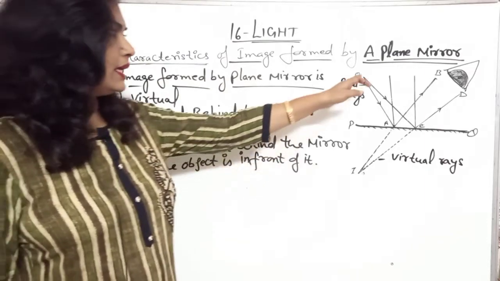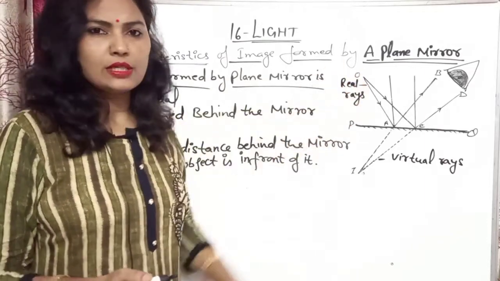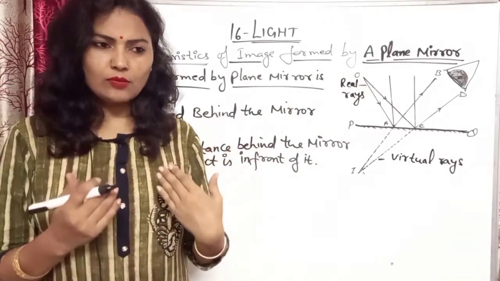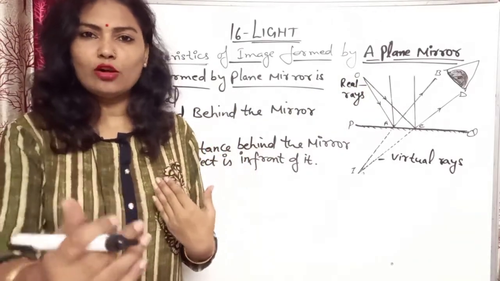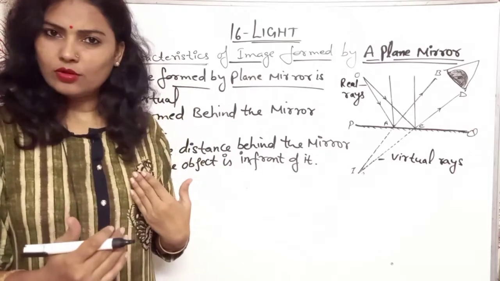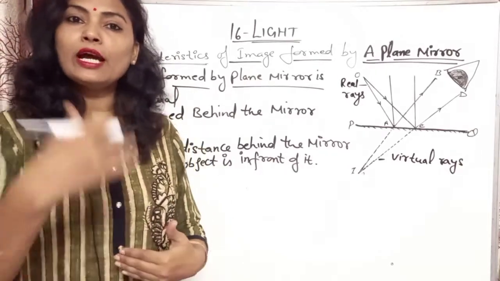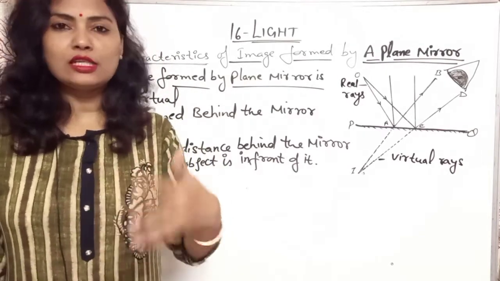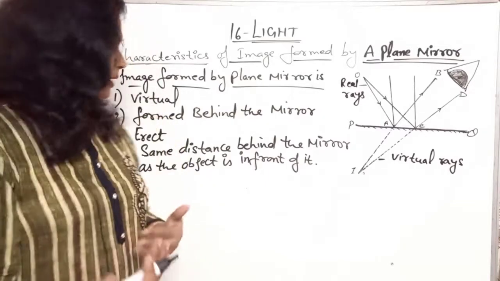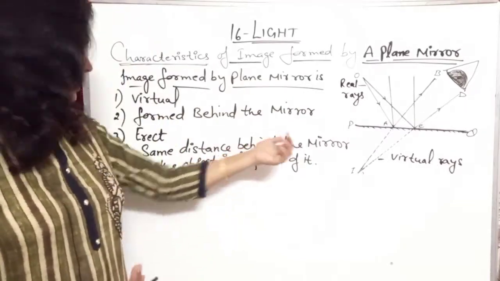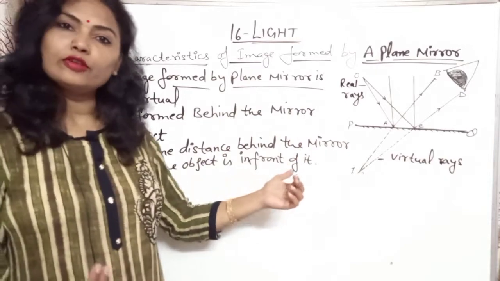Okay, like if we keep the object at a distance of 1 centimeter from the mirror, then the image is formed behind the mirror, that is also at 1 centimeter. The distance remains the same behind the mirror as the object is in front of it.